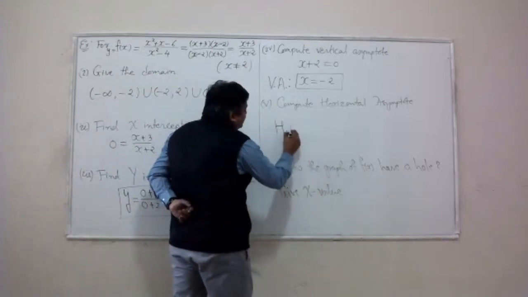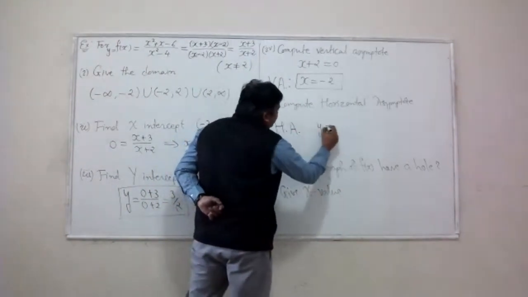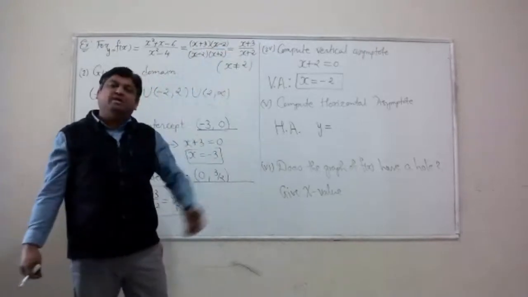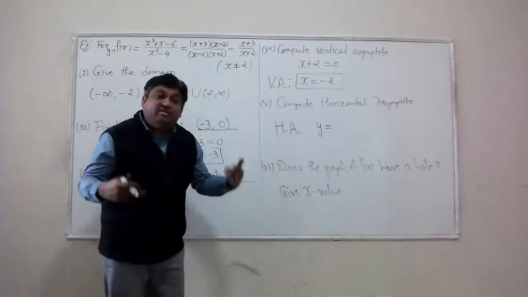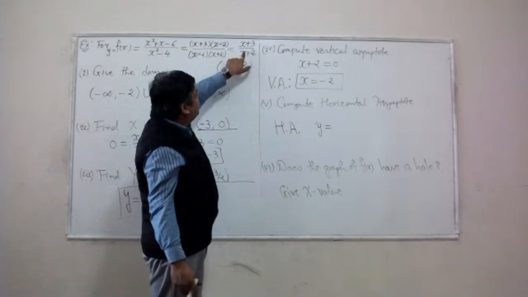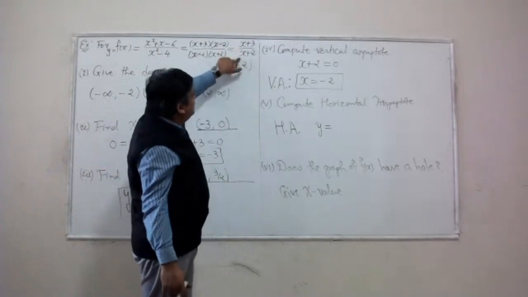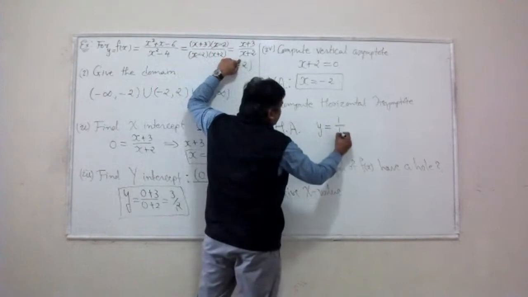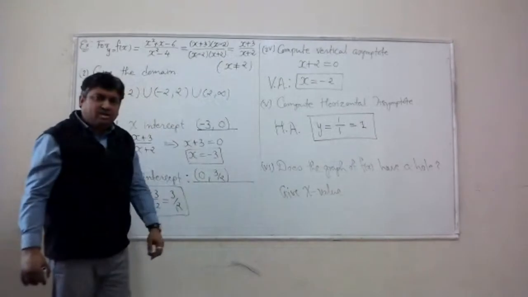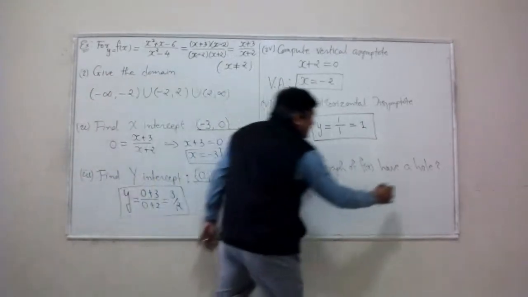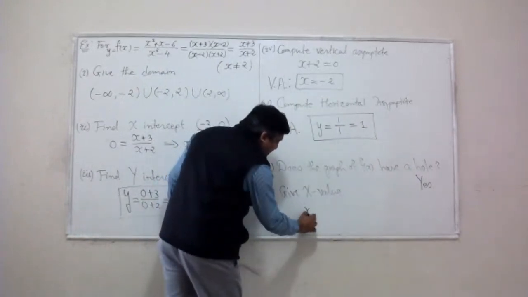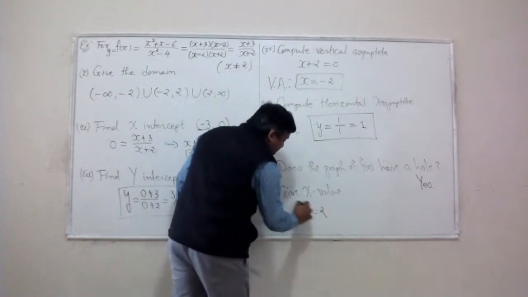Compute horizontal asymptote. Remember how we compute horizontal asymptote? To write down horizontal asymptote, you need to write both polynomials in the form of equal degree polynomials, and then you take the ratio of those leading coefficients. Looks like this is a polynomial of degree 1, and that's a polynomial of degree 1. So the horizontal asymptote will be the ratio of these two, which is the line y equal to 1. Does the graph have a hole? The answer to this question is yes. The location of the hole occurs at x equal to 2.